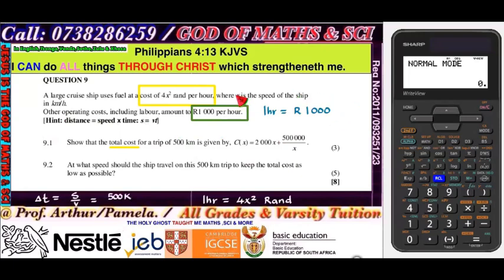Now check what they said. They say where x is the speed of the ship in kilometers. So I need to divide the distance by the speed, and the speed is x. So 500 over x must multiply this amount here, and it must also multiply this amount here. Then I add them up. That's the logic that's coming in my head.